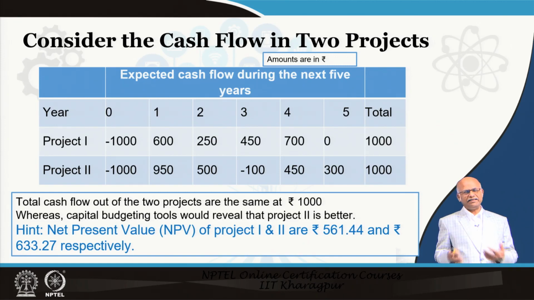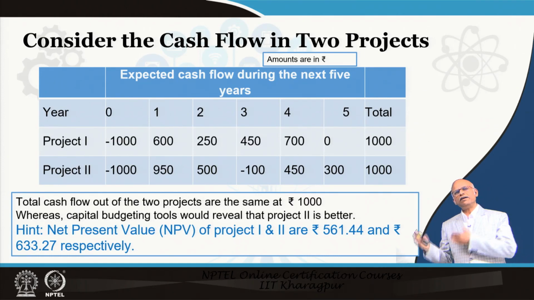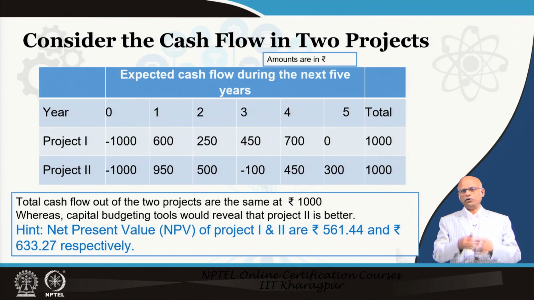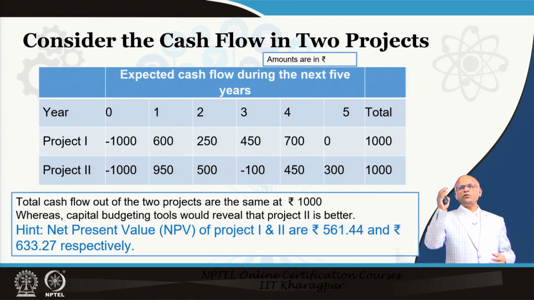So, it is 10 lakhs and 10 lakhs, something like that. Put any unit as you like. In the first year you have a positive cash flow, meaning money is coming in: 600 rupees for project 1, 950 for project 2. Likewise, look at the third year. In project 1 you are getting 450 cash inflow, whereas 100 rupees is going out, meaning there is negative cash flow. So, add them up, you have total cash flow of 1000 for project 1, another 1000 for project 2,